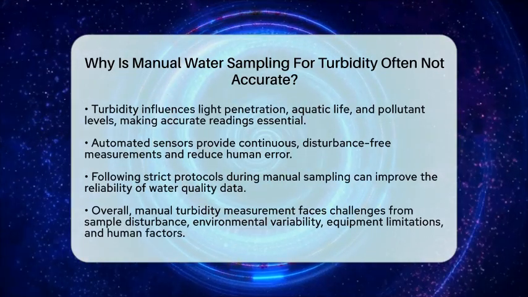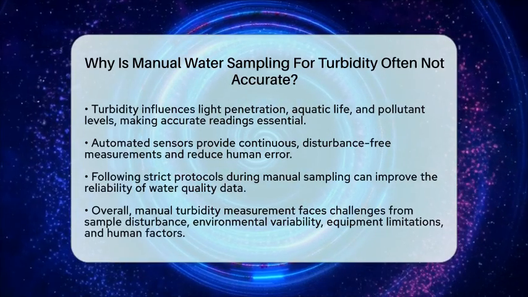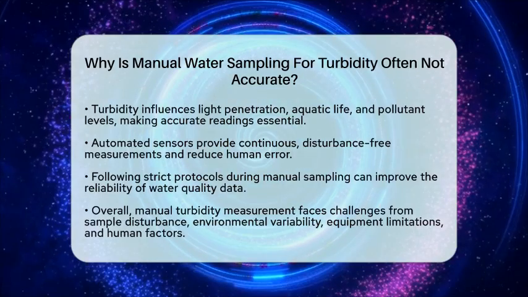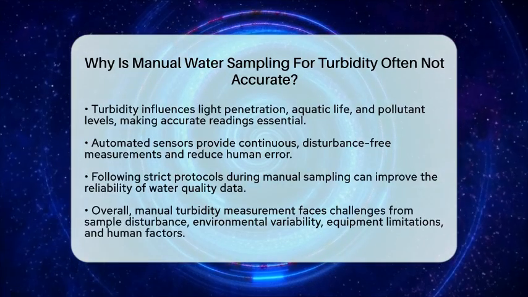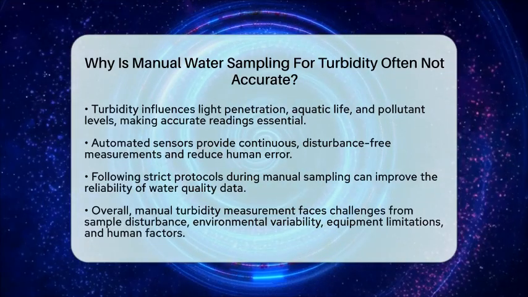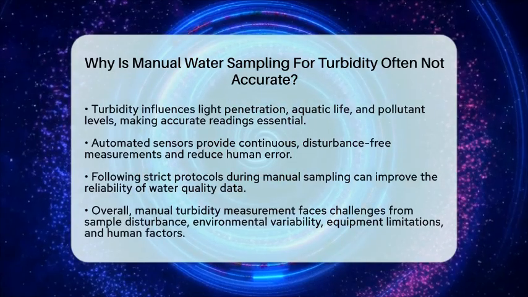In short, manual water sampling for turbidity often isn't precise because of sample disturbance, dilution effects, limited representativeness, environmental changes, equipment limits, and human errors. Relying on automated sensors or strict manual procedures helps get more reliable water quality data.